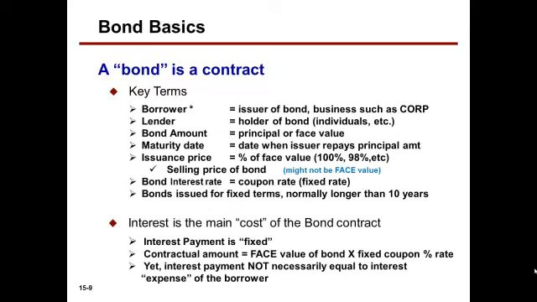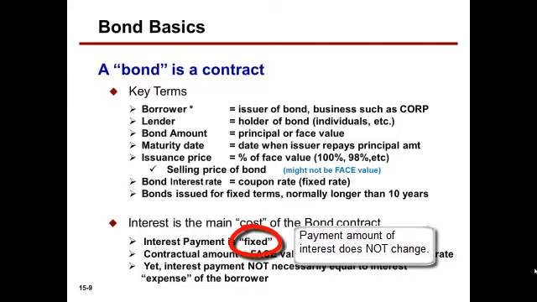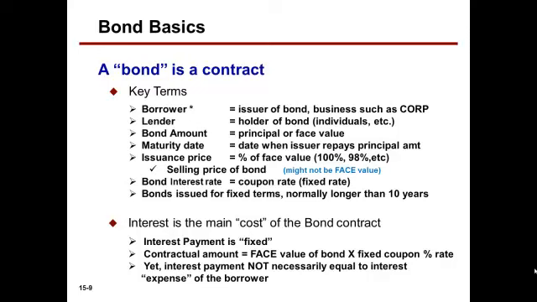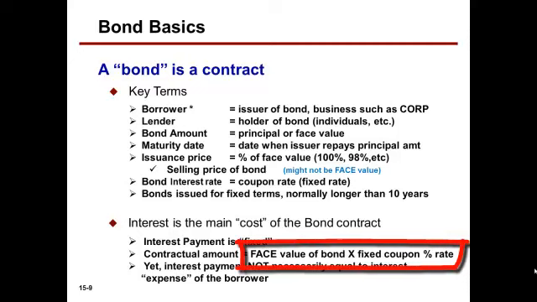Interest is the main cost of the bond contract to the borrower. Interest payments are fixed according to the bond interest rate stated on the bond times the face amount or principal amount of the bond. So it's a contractual obligation on paying interest, as indicated, face times fixed coupon rate.